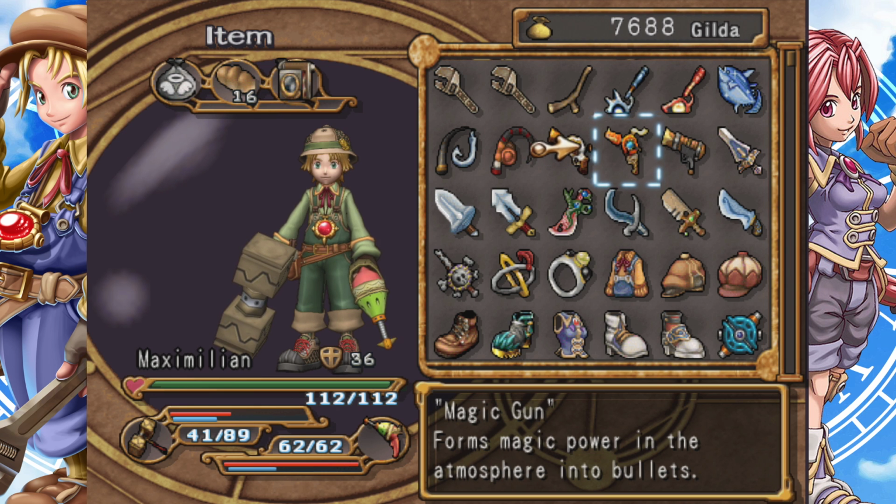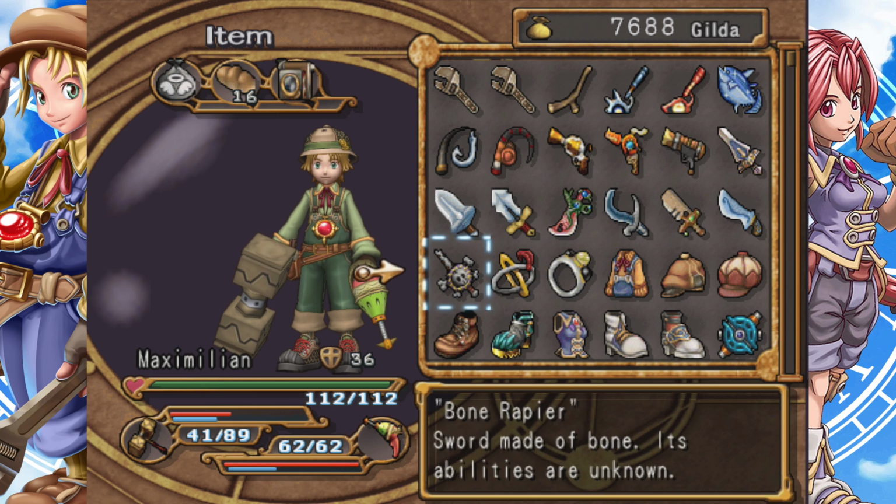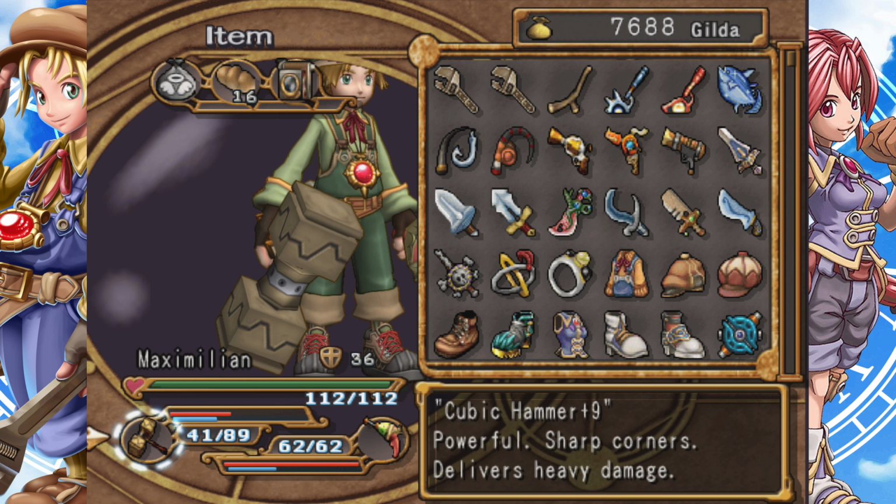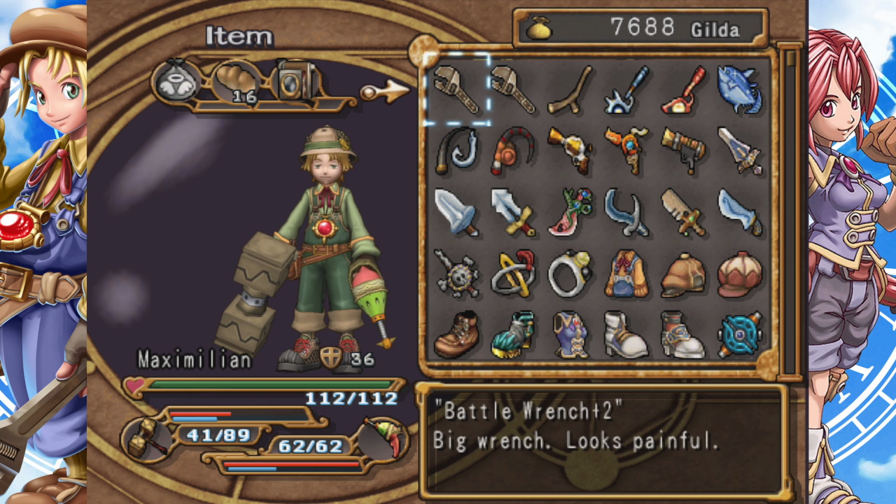Anyway, at one point, we're going to get this magic gun to max level and make it look like a god. And we're also going to, I think, continue carrying our cubic hammer all the way to the end game as well. We're just going to upgrade it, of course, through the build trees. We're going to go into leveling our battle wrenches as well.